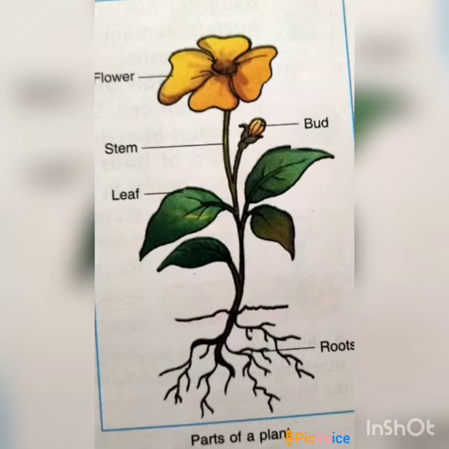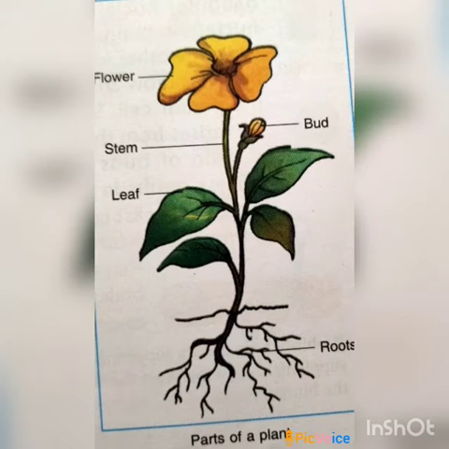Now we will discuss the process of reproduction for plants. How do plants reproduce? That means how do they produce more of their own kind? Before we study that, let us find out more about the parts of a flowering plant.